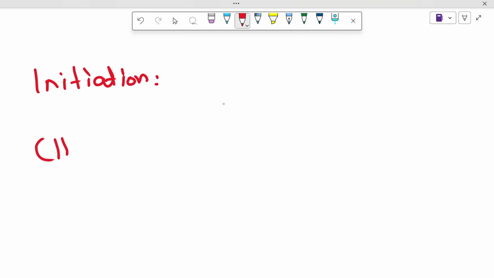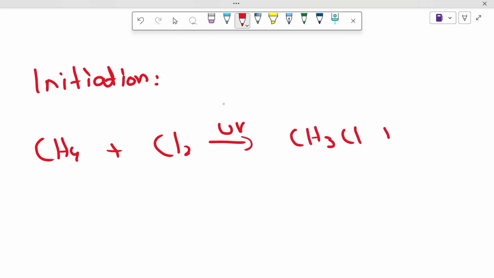So what is initiation? Initiation is basically when an alkane reacts with a halogen under the presence of UV light to start the chain. Like CH4 reacts with Cl2, this would form CH3Cl plus hydrochloric acid. Now, the next step is propagation.